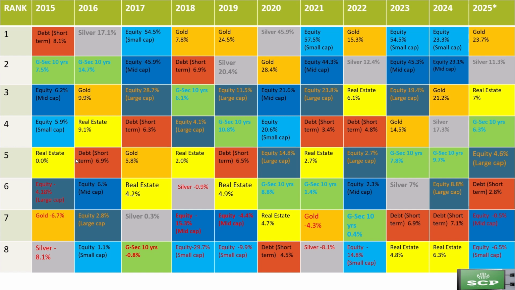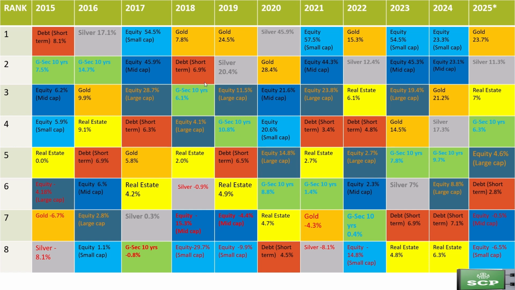In 2024, all asset classes performed well and finished the leap year with positive returns. Equity mid cap and equity small cap held the top two positions, and at the same time gold and silver performed well in the leap year, holding 3rd and 4th positions respectively.